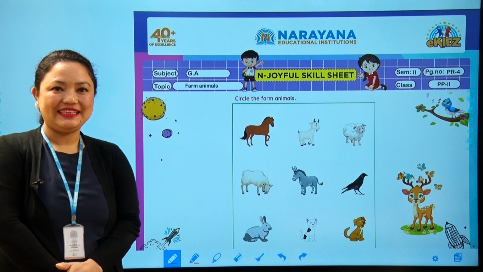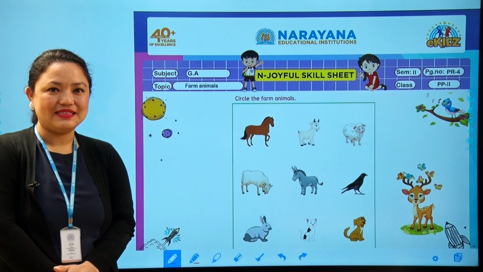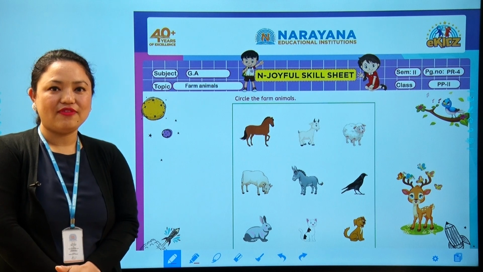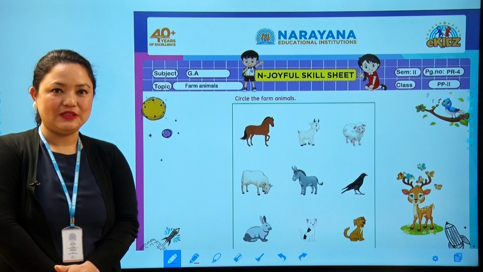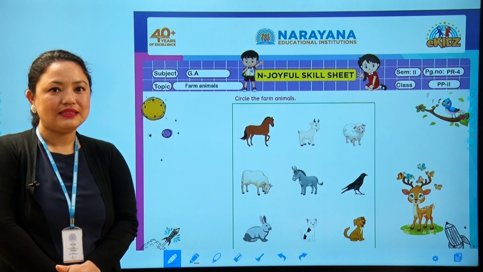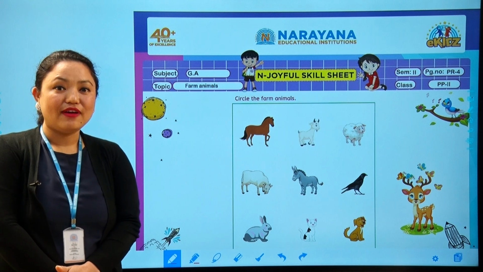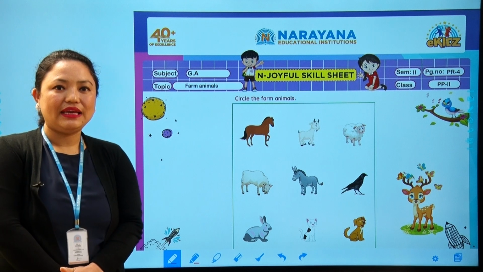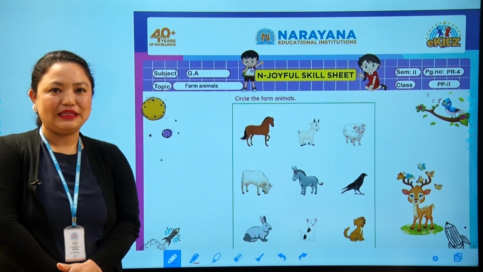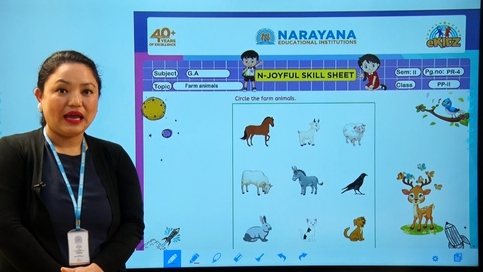What do you see? Yes, animals. Animals that stay in farm are called farm animals. They have their own special roles. They help us in many ways. Some animals give us meat and milk, some give us wool, and some carry goods and people from one place to another.